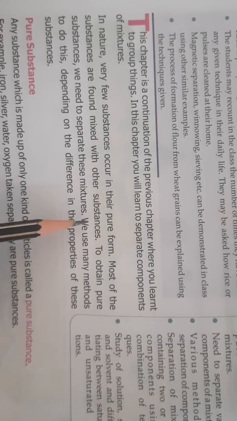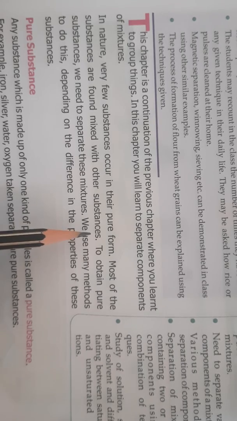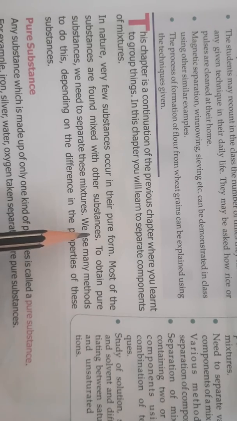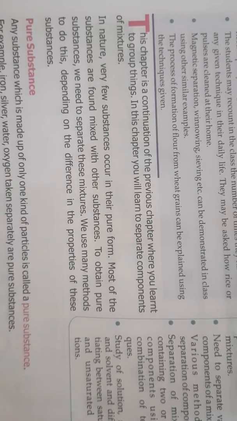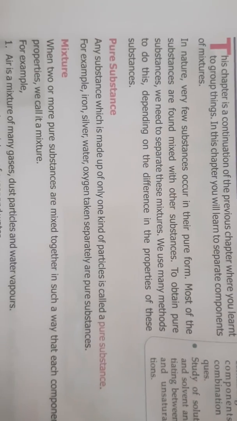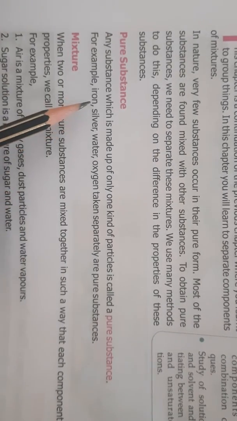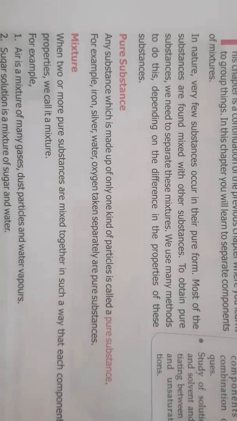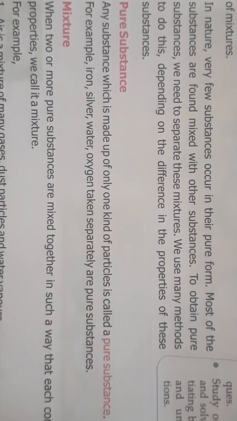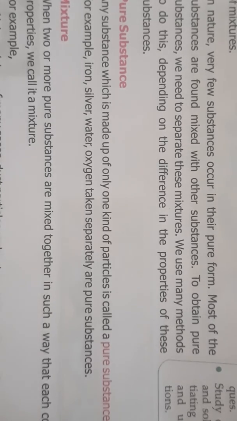We do not get pure form very easily. Whatever we get nowadays is in the form of a mixture only. So if we have to get a pure substance, we have to separate these mixtures. First of all, let us see what are pure substances. Any substance which is made up of only one kind of particle is called a pure substance.